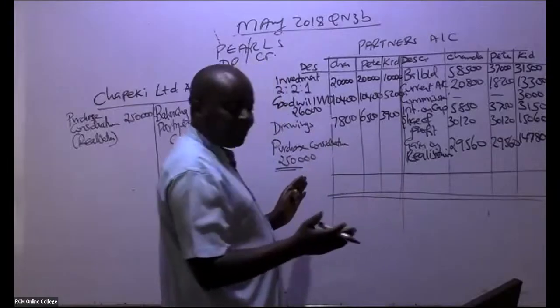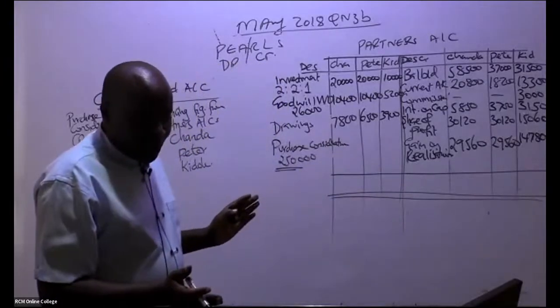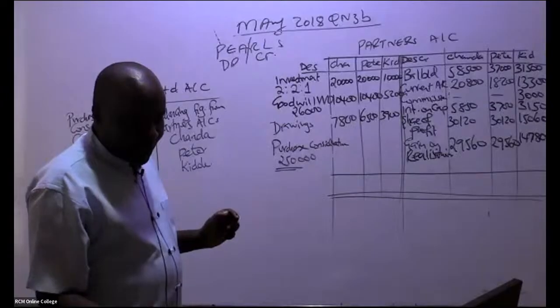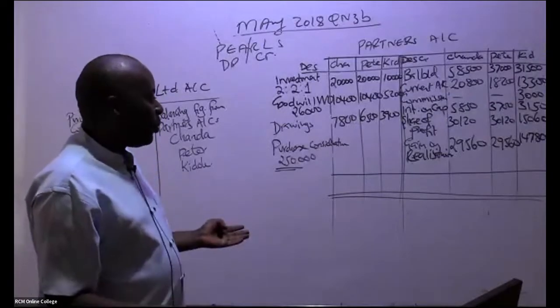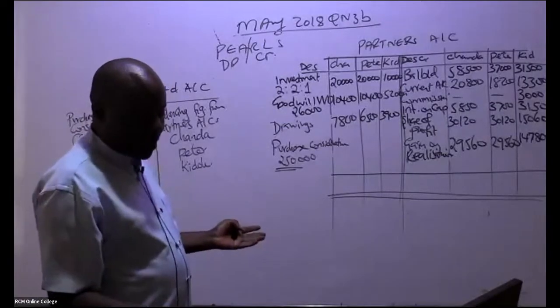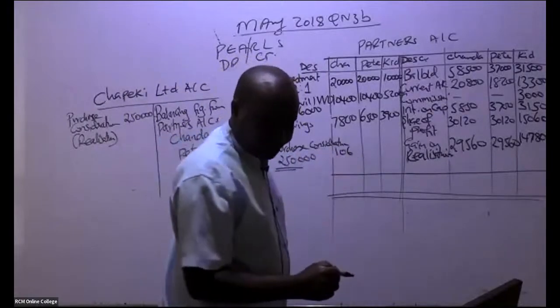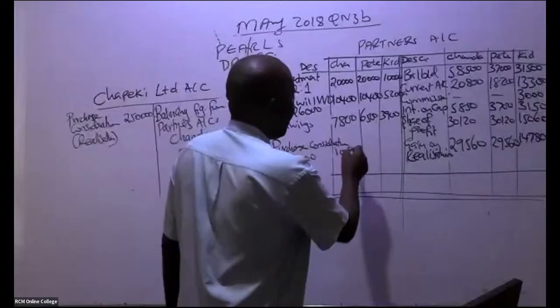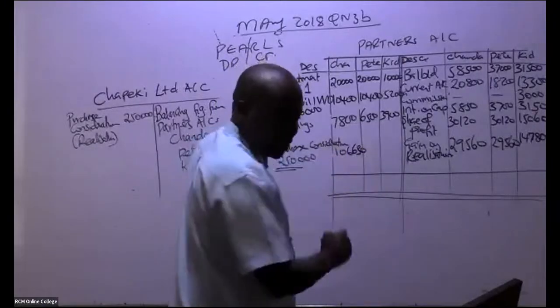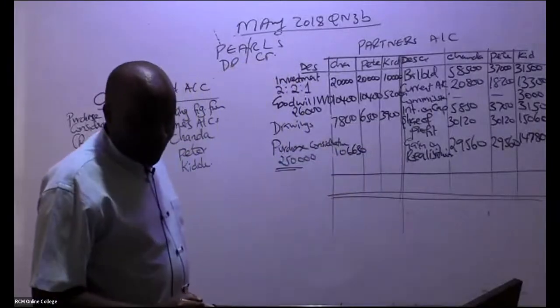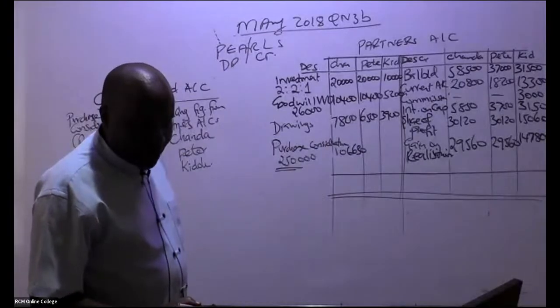Otherwise you are wrong. Somebody is telling me that this balancing figure is 106,630.